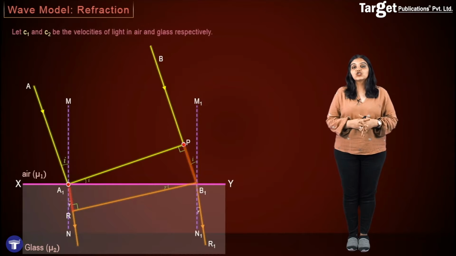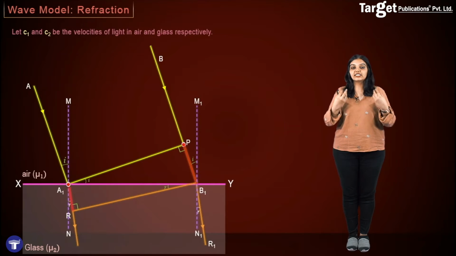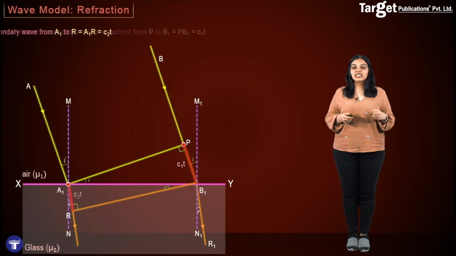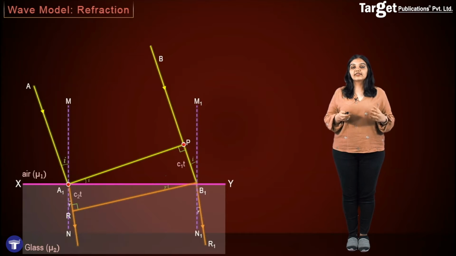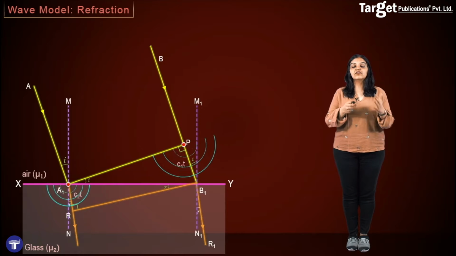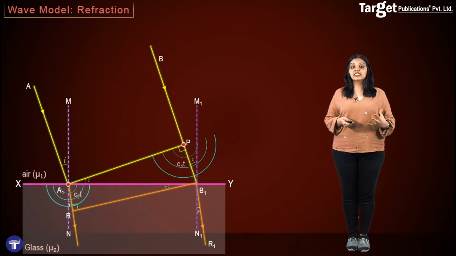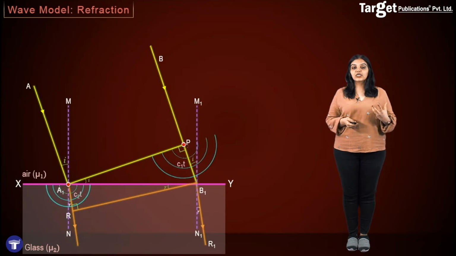Now, if we assume that C1 is the speed of light in air and C2 is the speed of light in glass, then PB1 is equal to C1t, whereas A1R is equal to C2t. And thus we see that the wave starting from P has covered the distance C1t to reach B1, and the wave starting from A1 has covered the distance C2t to reach the point R.